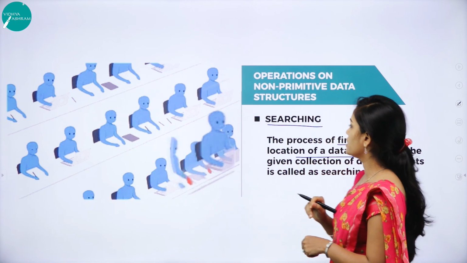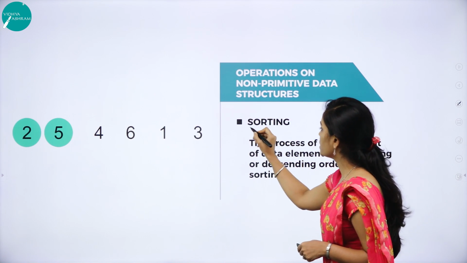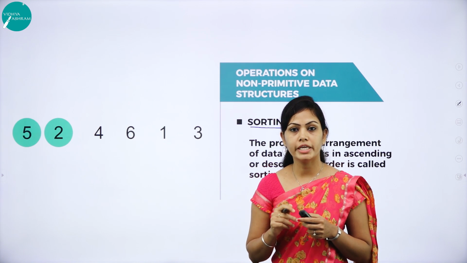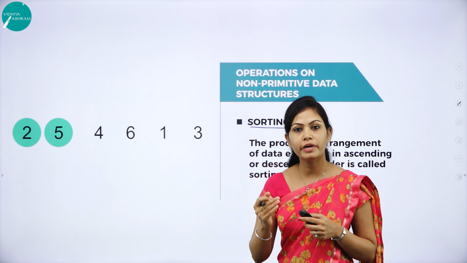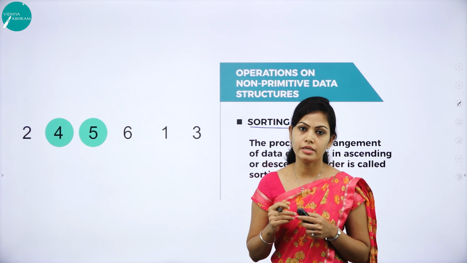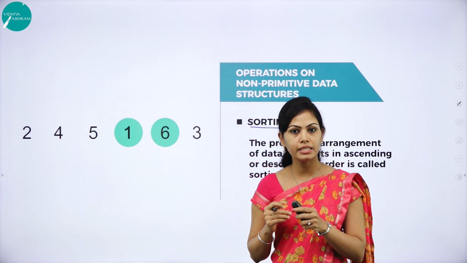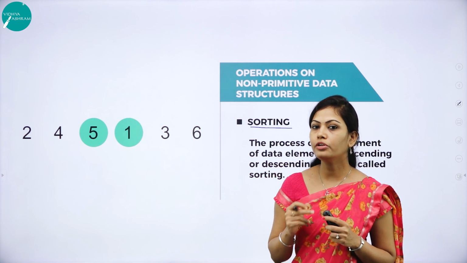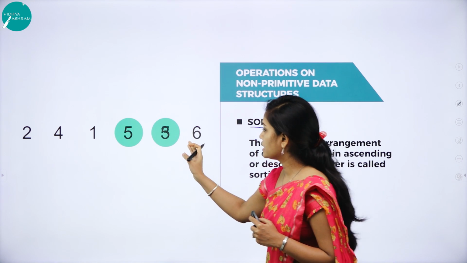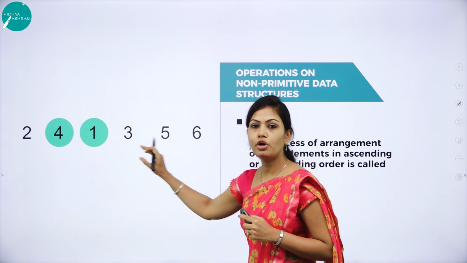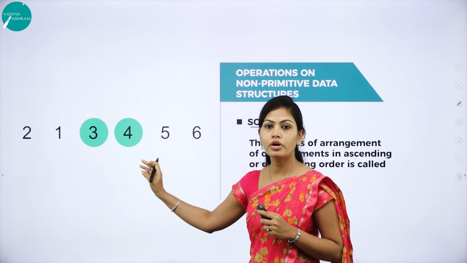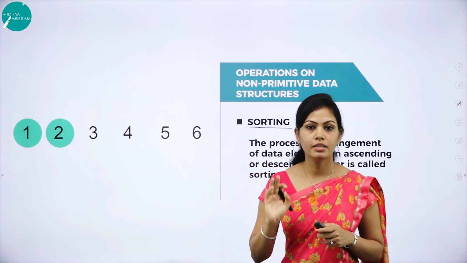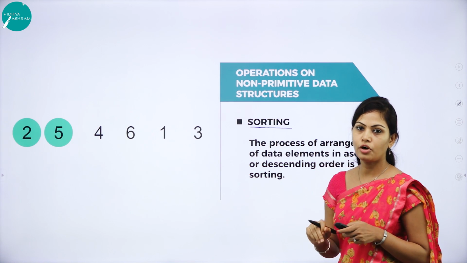The next operation is sorting. What is sorting? Sorting means arrangement of elements in some logical order, either ascending or descending for numerical data, and dictionary order for non-numerical data. You can see the example here: arrangement of elements in either ascending order or descending order. This operation is called the sorting operation.